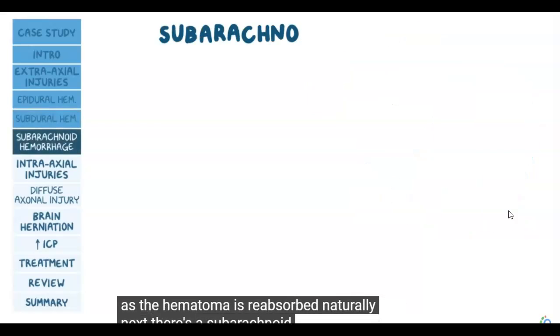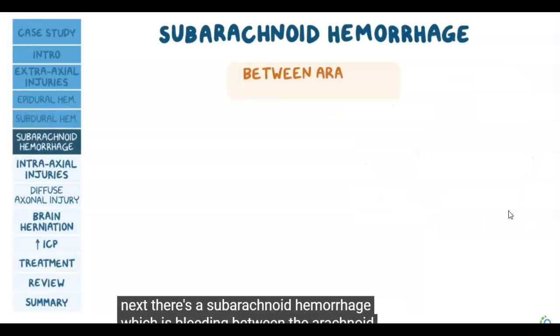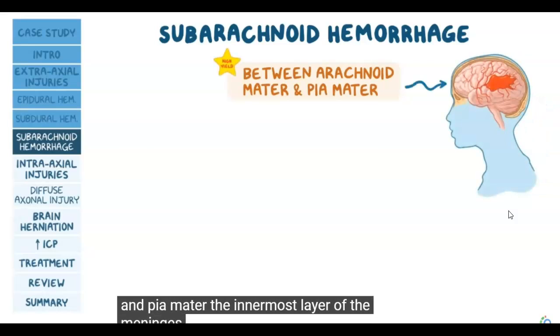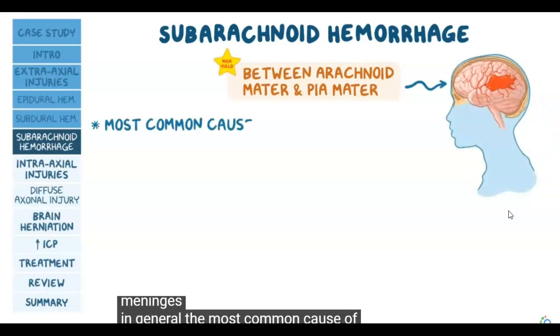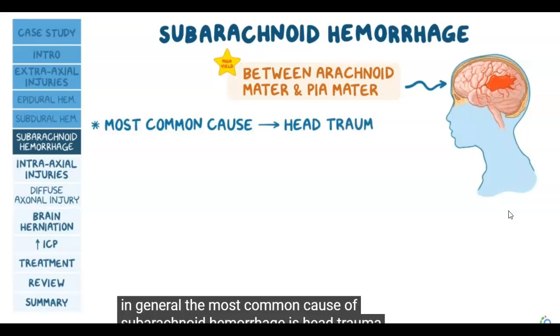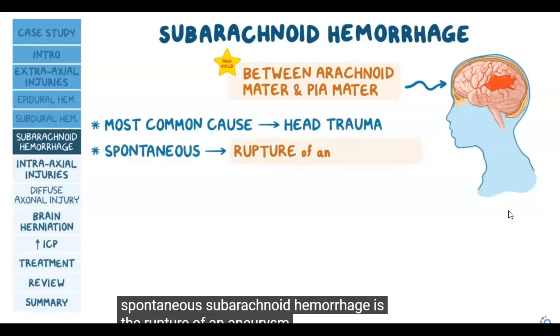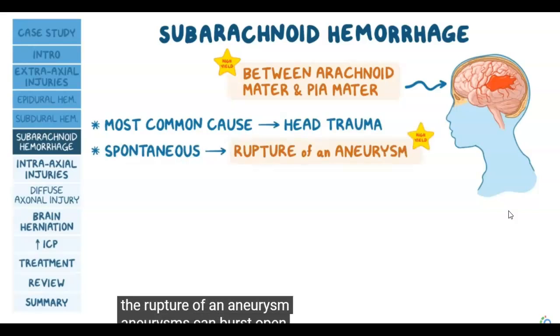Next, there's a subarachnoid hemorrhage, which is bleeding between the arachnoid mater and pia mater, the innermost layer of the meninges. In general, the most common cause of subarachnoid hemorrhage is head trauma, while the most common cause of a spontaneous subarachnoid hemorrhage is the rupture of an aneurysm. Aneurysms can burst open when there is an increase in intracranial pressure.